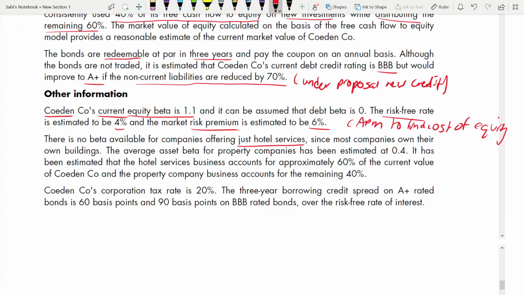But read, since most companies own their own buildings, the average asset beta for property companies has been estimated as 0.4. It has been estimated that hotel services business accounts for approximately 60% of the current value of Coeden and property business 40%. Whatever the current value of Coeden, out of that 60% is for hotel services and 40% is for property, the one which is sold off.